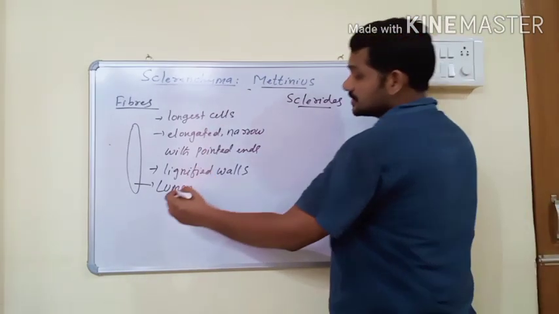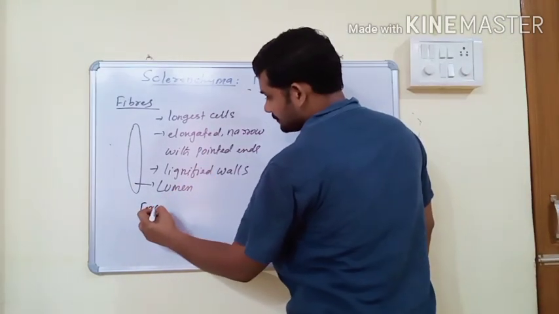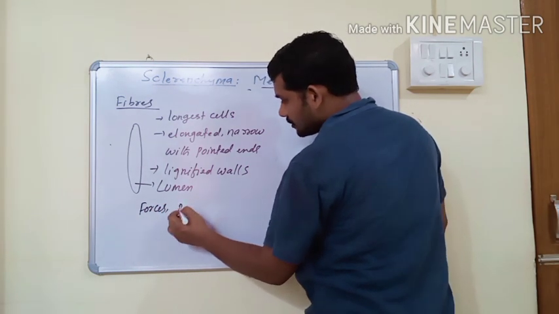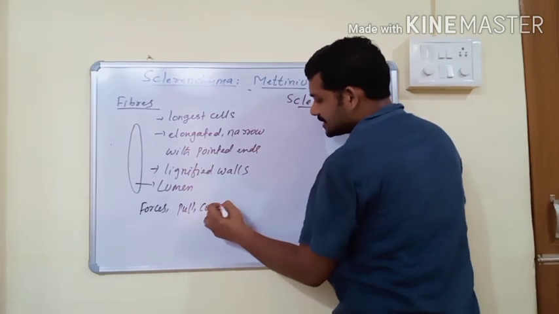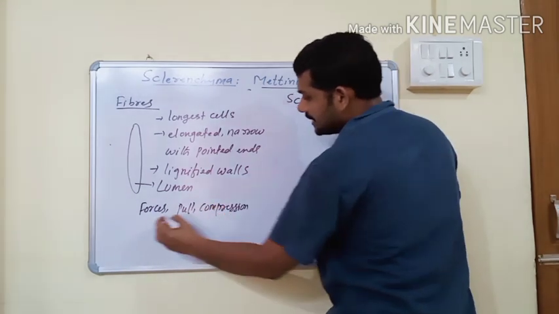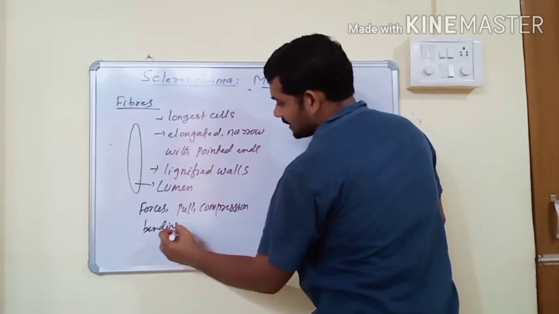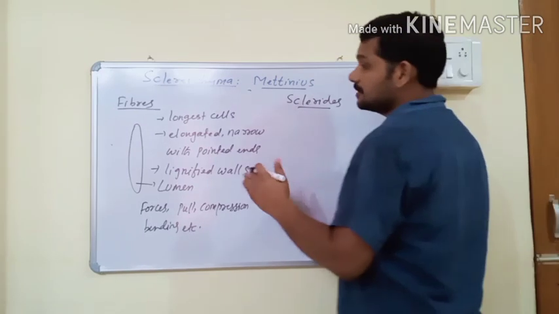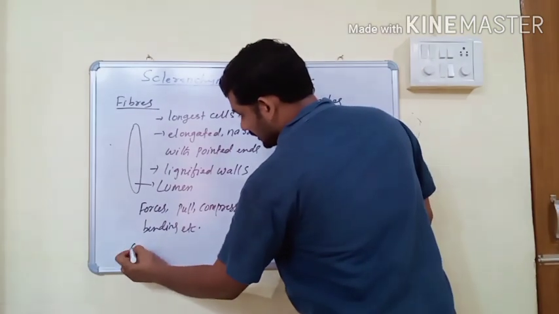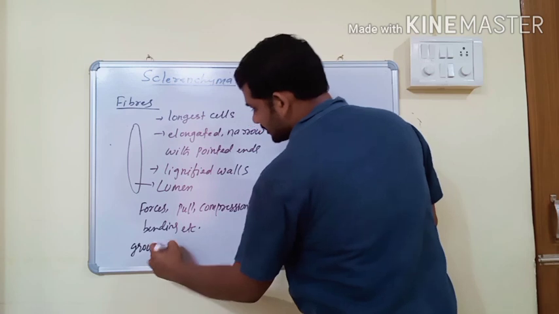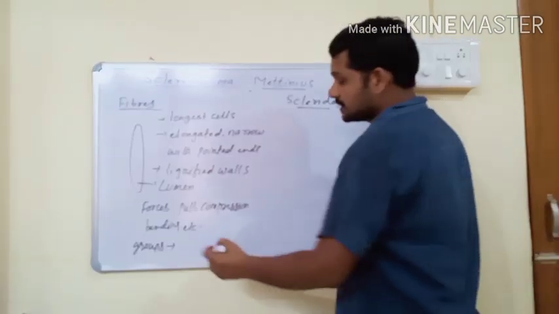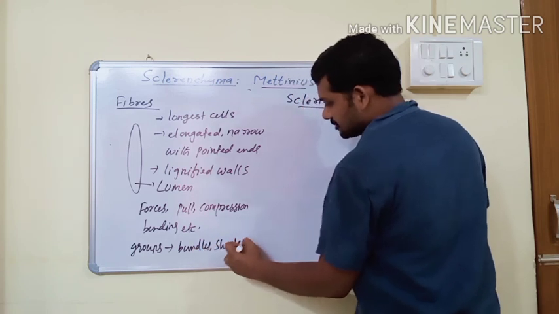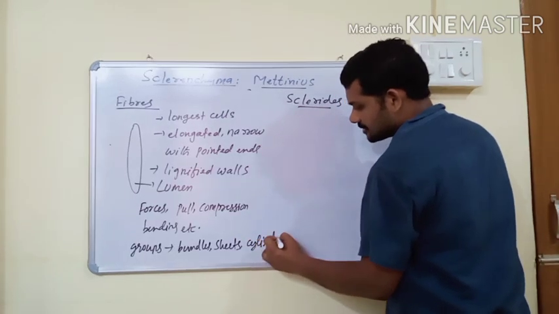And the fibers also bear forces of pull, compression, bending, etc. And fibers always occur in groups. A single fiber is not present. Fibers always occur in groups. When they are present in groups, it results in the formation of bundles, or sheets, or cylinders.